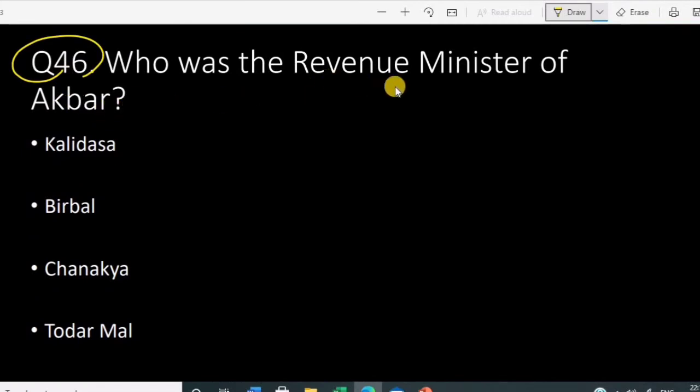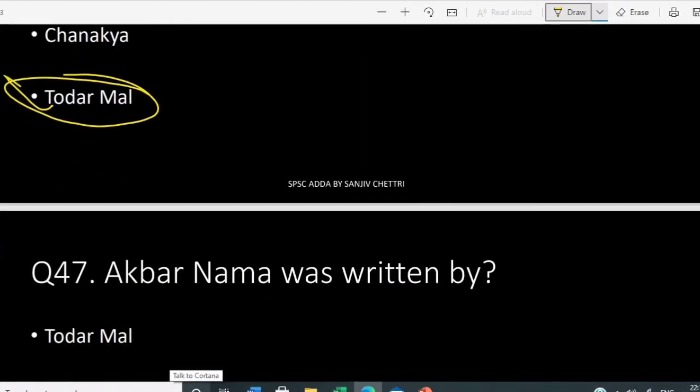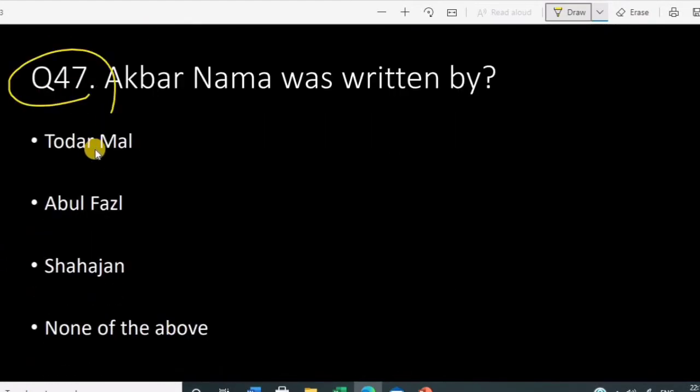So next question. Question number 46. Who was the revenue minister of Akbar? Very important question. It was Todarmal. Okay, Todarmal was the revenue minister of Akbar during that period. Now, Akbarnama was written by, who wrote this book, Akbarnama? It was written by Abul Fazl. Okay, Abul Fazl wrote this book, Akbarnama.